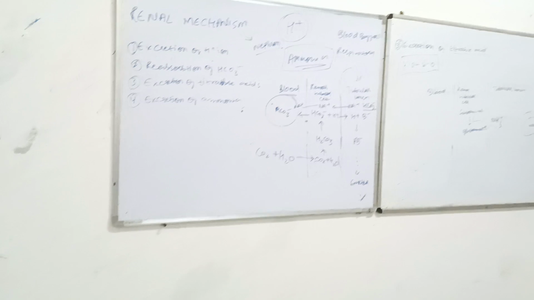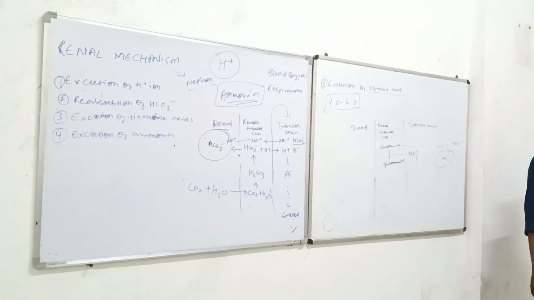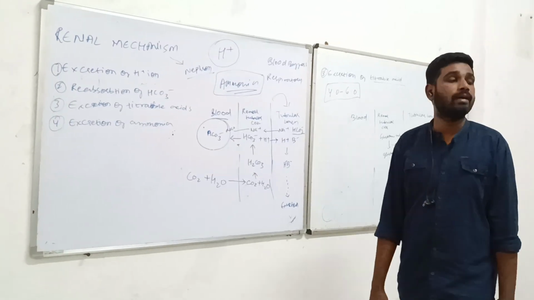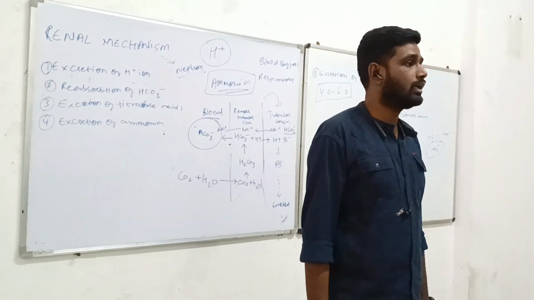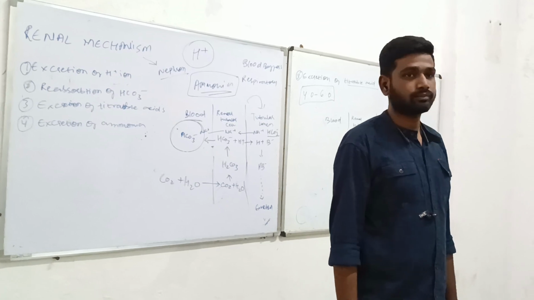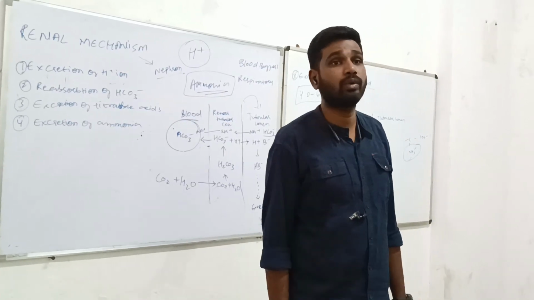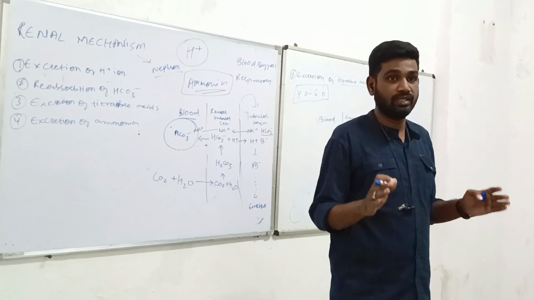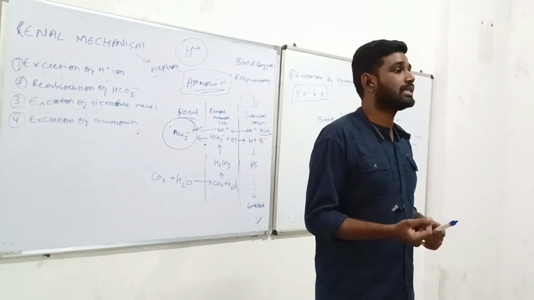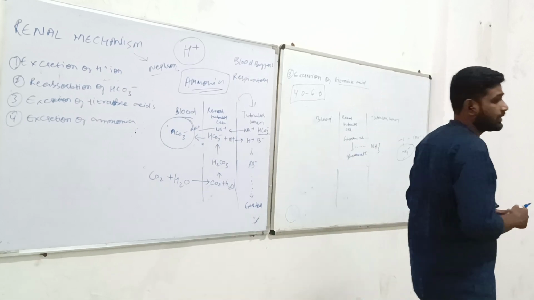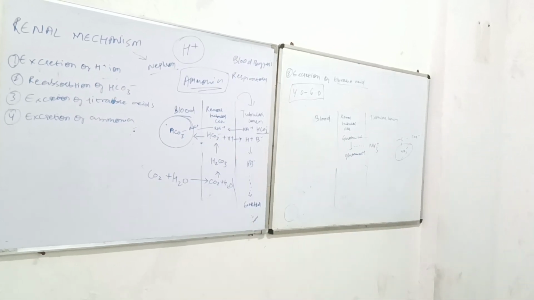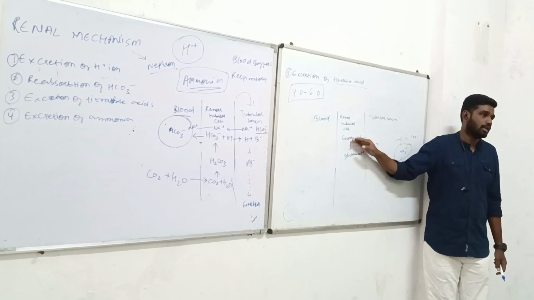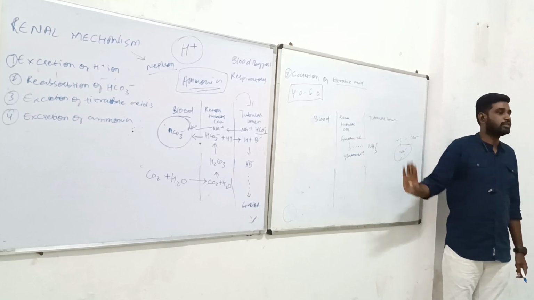Deamination means that you are removing the ammonia group. Why are you removing the ammonia group? After completing the life cycle of the protein, the protein generally goes under the deamination process, so that a new protein is formed in a healthy individual. If you are suffering from any kind of disease, then there will be massive destruction of the protein happening inside your body. ऐसा कोई भी प्रोटीन हो सकता है, ऐसा कोई भी अमीनो एसिड्स होगा. There is a list of amino acids. Any amino acid can undergo the deamination process.